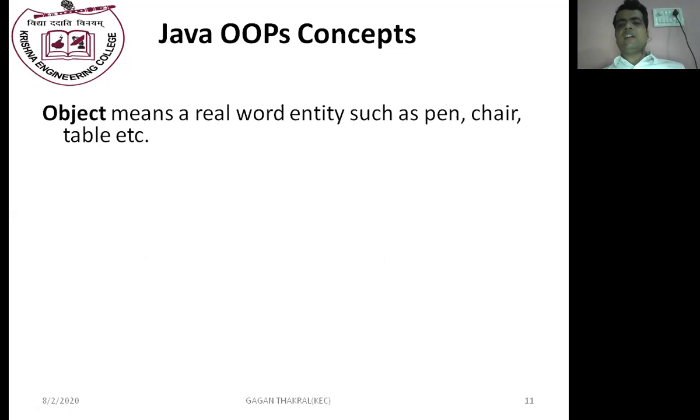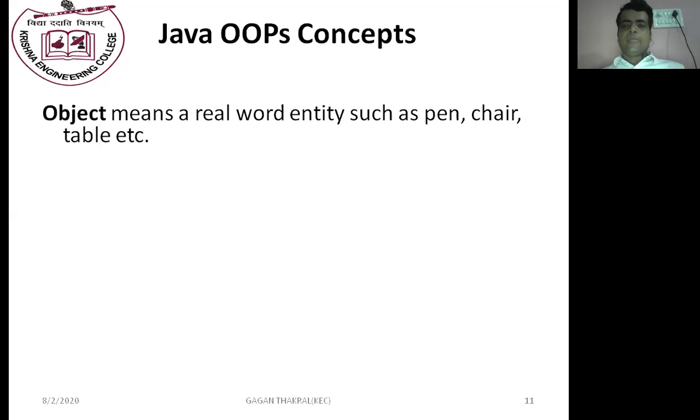Object means a real world entity such as a pen, chair, or table. In other words, any entity which exists in this world is known as an object. When we combine these objects into a single unit, it is known as a class. A class is a collection of objects on the basis of common properties.